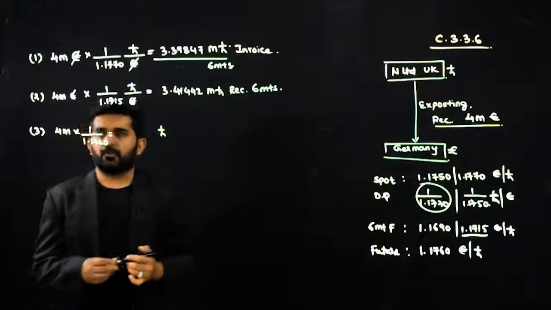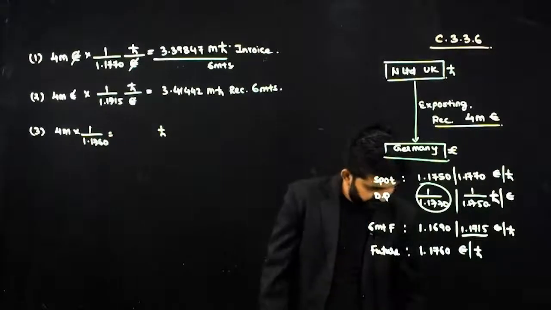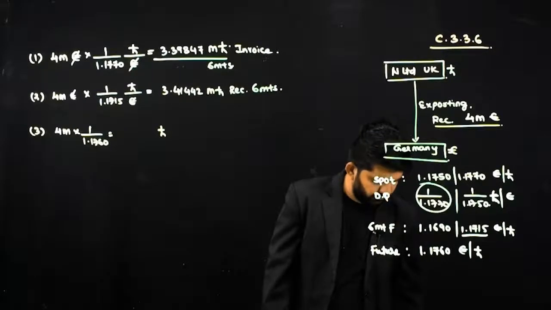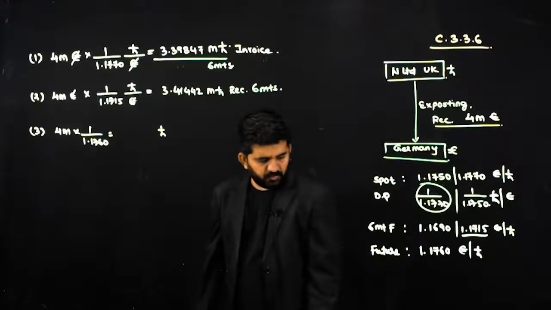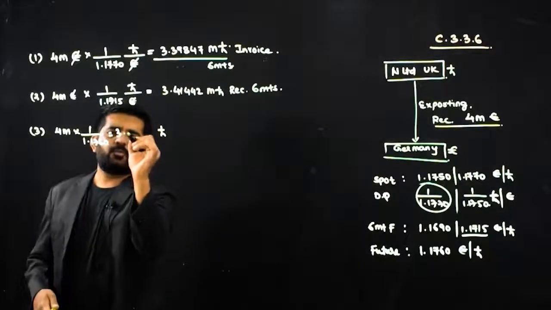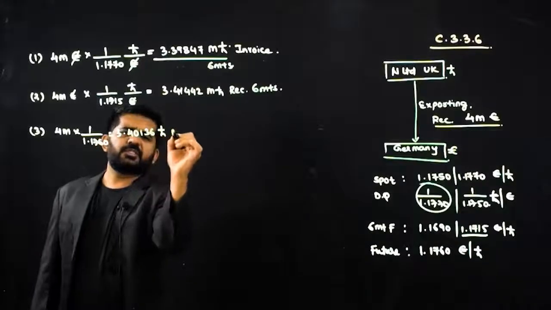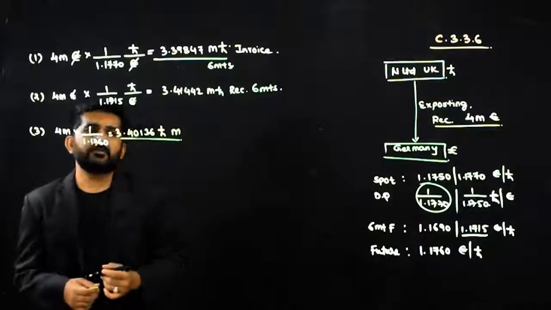This will be converted into pound. 4 million divided by 1.1760 is equal to 3.40136 million pound.